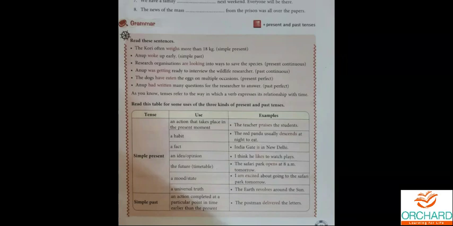See, when you are on summer vacation and going to come back to school, what will the notice say? The school reopens on 1st of June. They will not say the school will reopen on 1st of June. So if the timetable is fixed, at that particular time also, we use simple present tense.